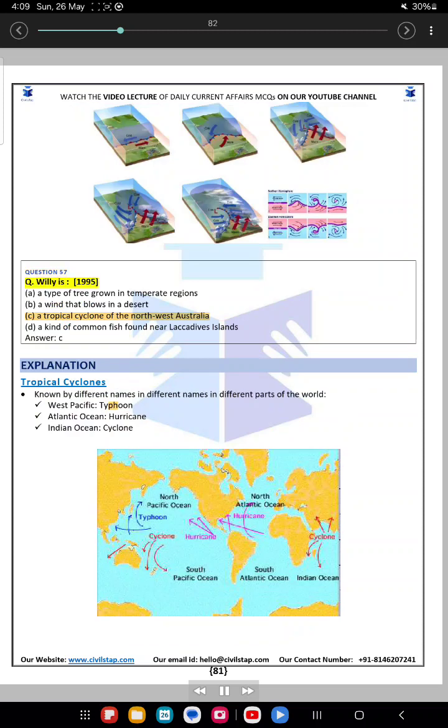Question 57. Q. Willy-willy, 1995. A. A type of tree grown in temperate regions. B. A wind that blows in a desert. C. A tropical cyclone of the northwest Australia. D. A kind of common fish found near Laccadives Islands.